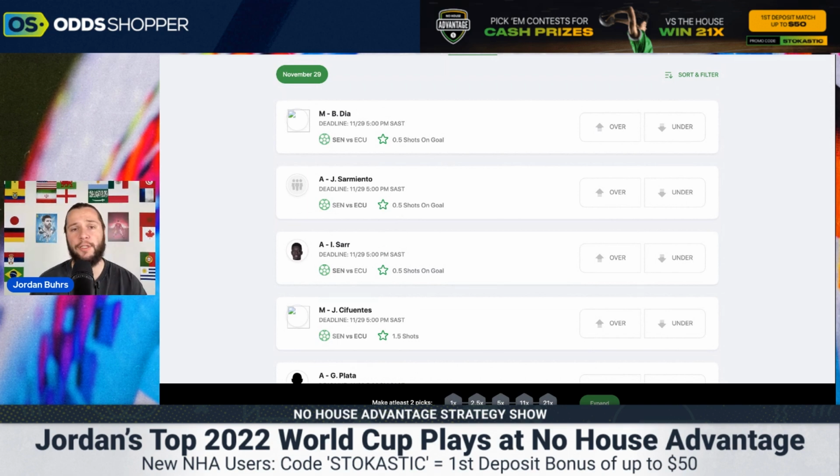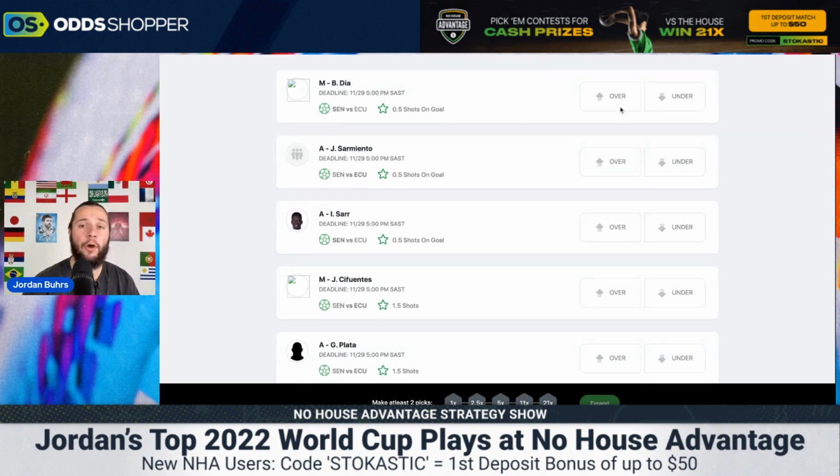I do think Ecuador's defense is very, very good. We saw them keep a clean sheet against Qatar. They only let 1 goal in against Netherlands, but their attacking prowess has been very, very good lately. 2 goals past Qatar, and they got 1 against Netherlands, and Netherlands' defense is probably one of the best in the competition. However, Dia did impress me in the last game. He was in good positions on the pitch, and I would have liked to see a couple other options, but I think he's going to be our best option for this Senegal attack.